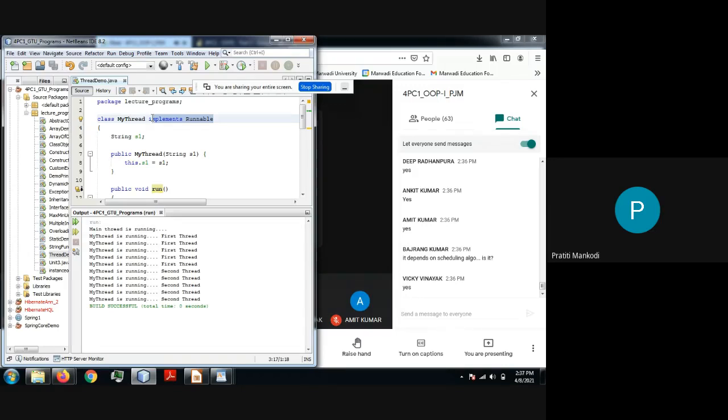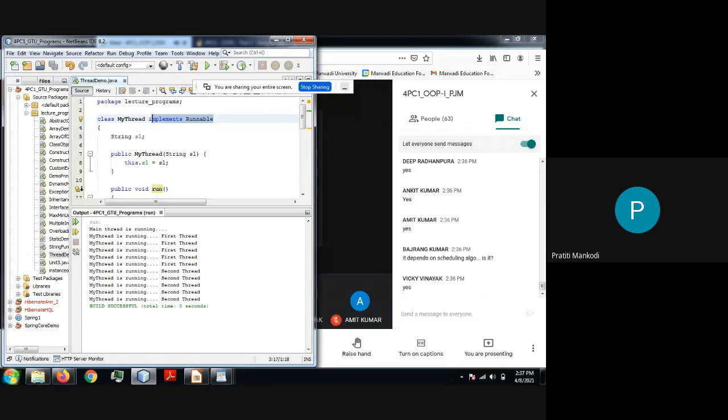It depends on the different processes which are right now in the ready queue of your operating system. So there are many factors. It may happen that while your application is executing, a high priority process may come in between, and your process has to be interrupted. So there are many factors that come into the picture while selecting a particular thread. Your job is just to start the thread, and that's it. Then it is the work of the operating system and your JVM to pick the thread and work on it.